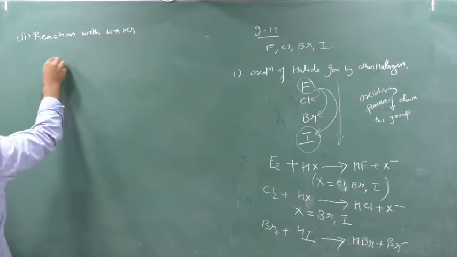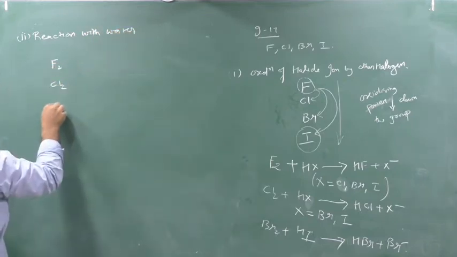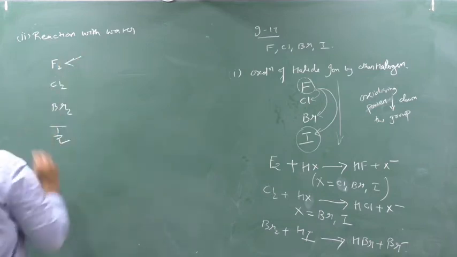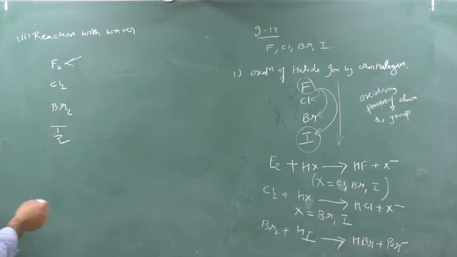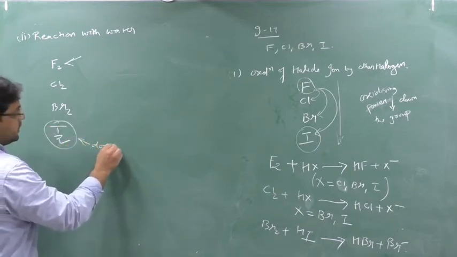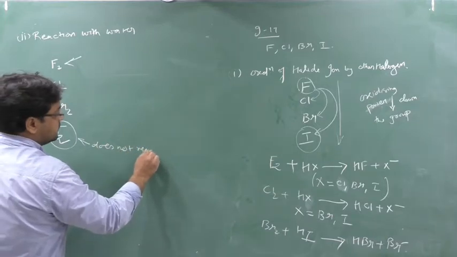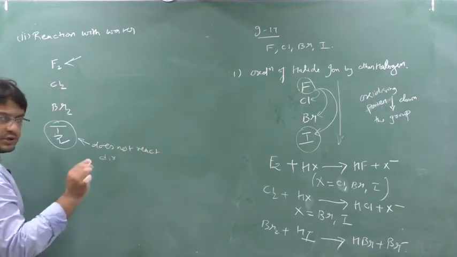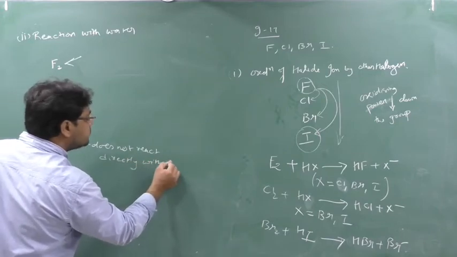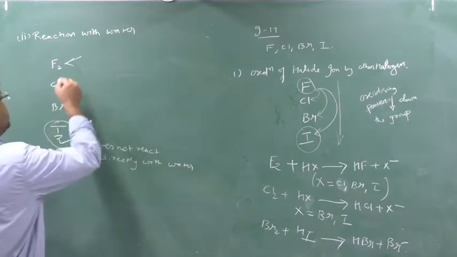See, fluorine, chlorine, bromine, iodine. Clear? Fluorine will react with water, chlorine will also react with water, bromine also will react with water. This iodine does not react directly with water. I will show the reaction, don't worry. It does not react directly with water. Clear? Fluorine will react with water, chlorine.